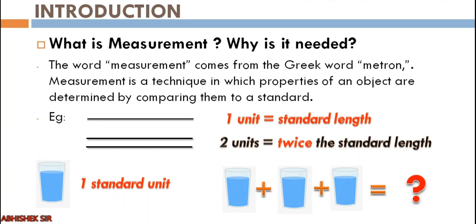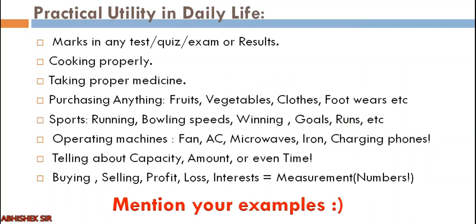That means 3 units. Whether it is marks of any test, quiz or exam or result, just now you have given a test or quiz of chapter 1, you got some marks, and those marks will determine how much you were able to give the correct answer. Measurement is also required in cooking, right? You cannot cook anything on a very high temperature. Even if you are taking proper medicine, it must be counted. For example, a 200 mg tablet is also there, a 500 mg tablet is also there. So according to your need, you will take that medicine.